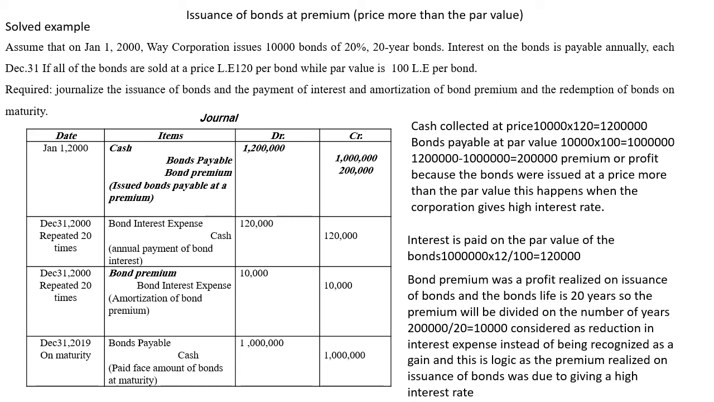On date of maturity, the corporation would pay the payable. So it's debit bonds payable and credit cash.